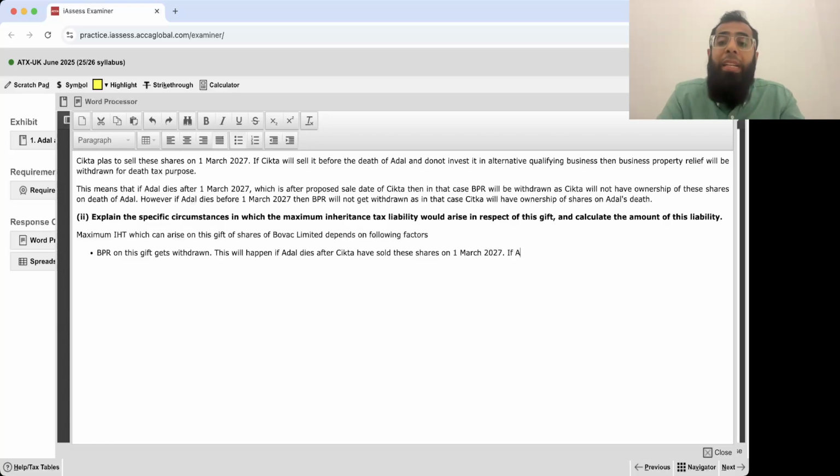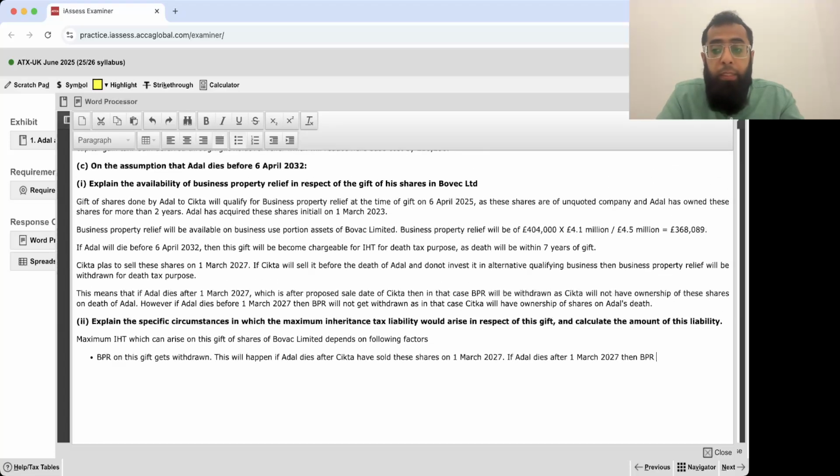So if Adil dies after 1st March 27, then BPR of 368,089 will be withdrawn, as Sitka will not have these shares in her ownership on the death of the donor. Donor is Adil.